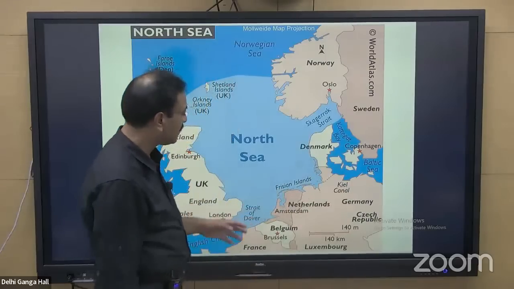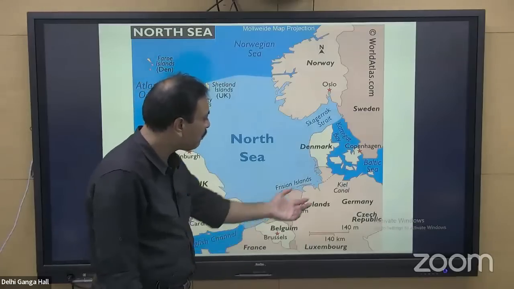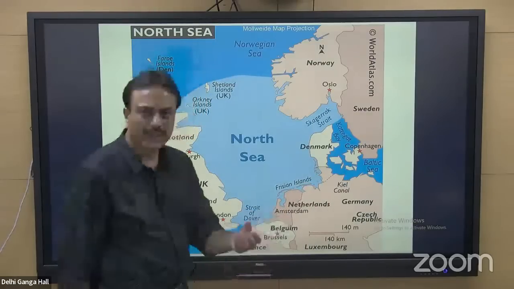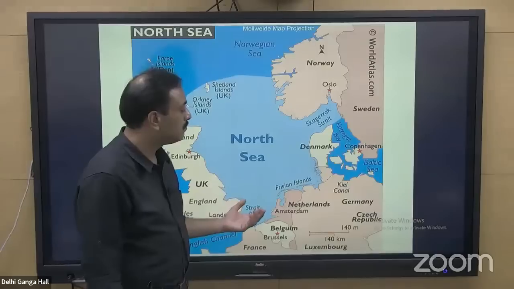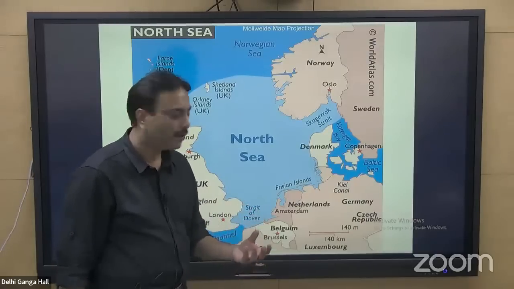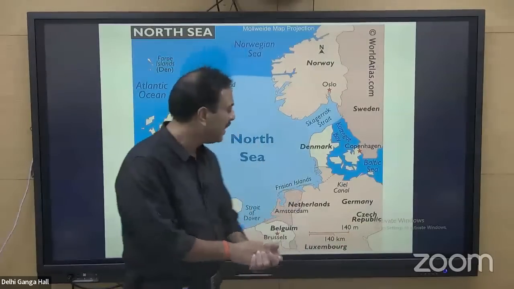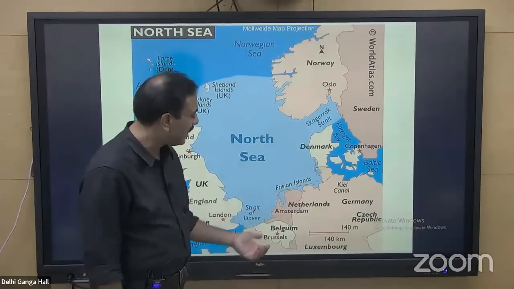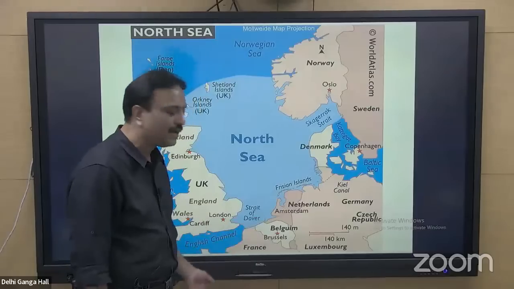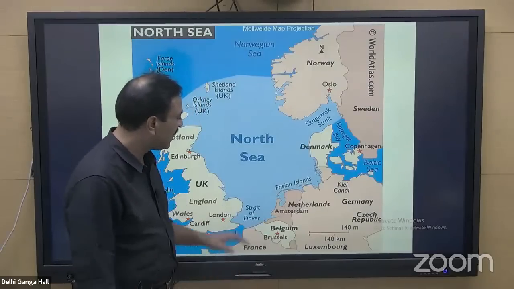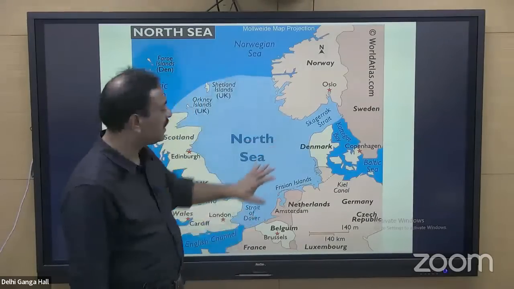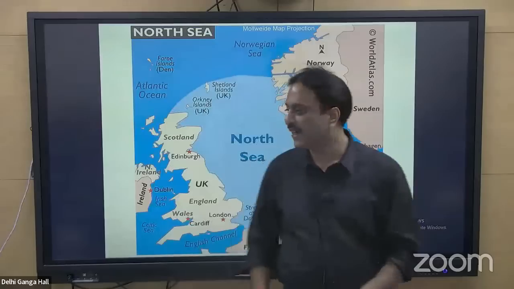written over here as Kiel Canal, for navigation, right? A number of ports are present over here: Bonn, Stuttgart, Cologne, Bern. These are the important places in Germany, all known for iron and steel industry. In the same manner, in Netherlands, Belgium, and France, important places are there. Important peninsulas are there. This region is also very important. Getting my point here?